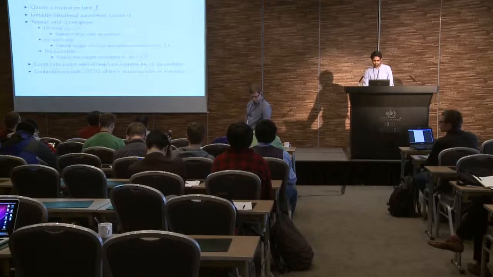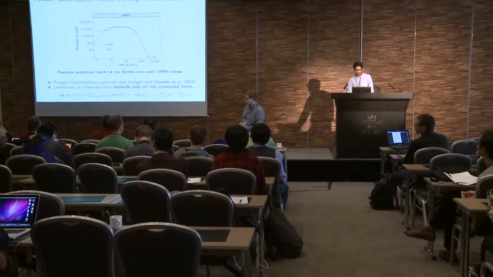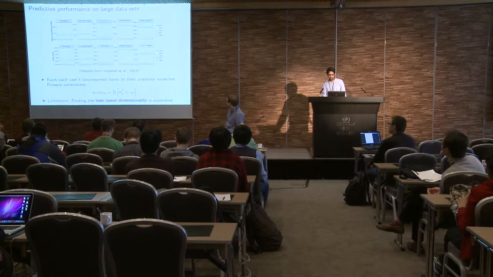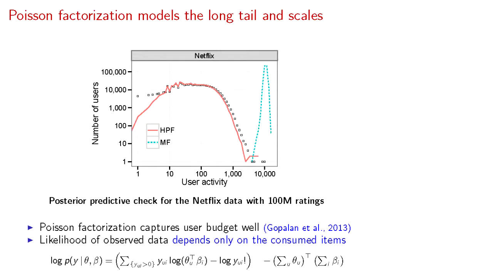But your graph had number of users and number of ratings in it? So you're talking about this one? No, the next one. This one? Yeah, user activity is number of... User activity is the total ratings that the user has given to items.